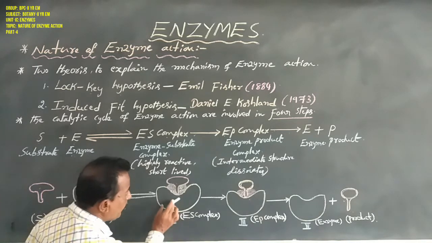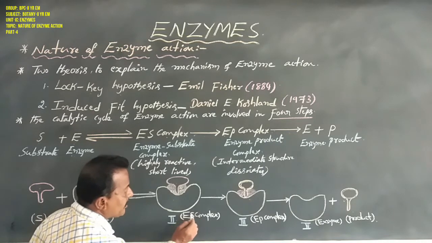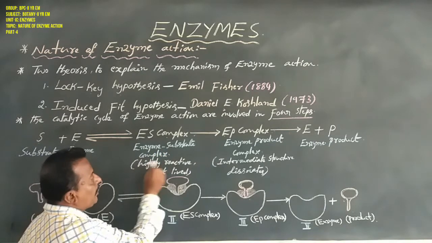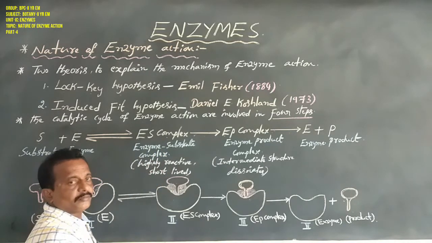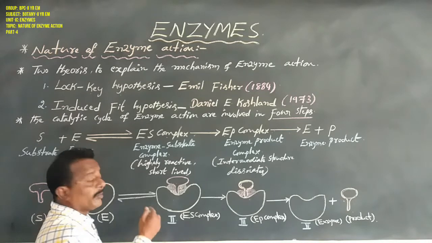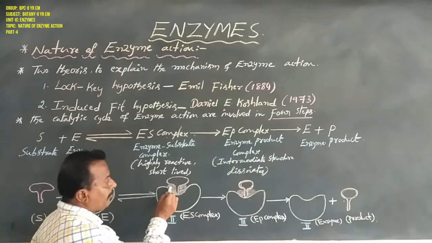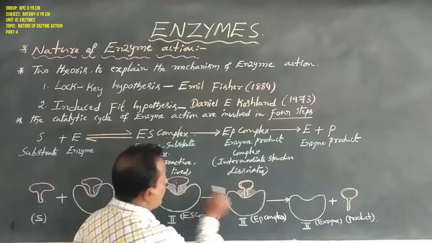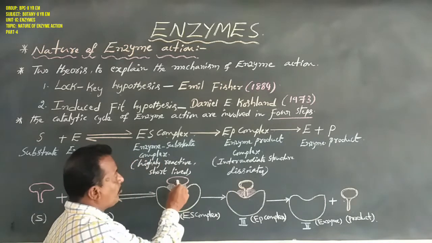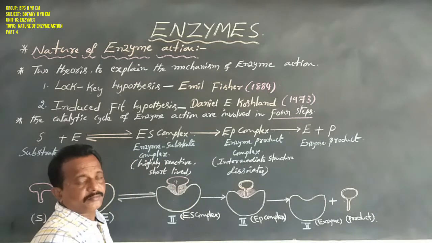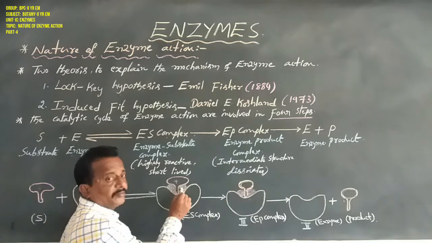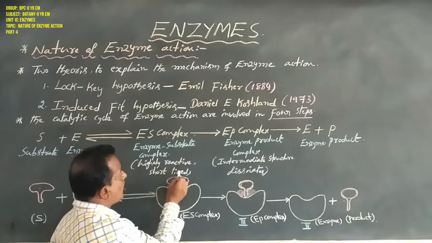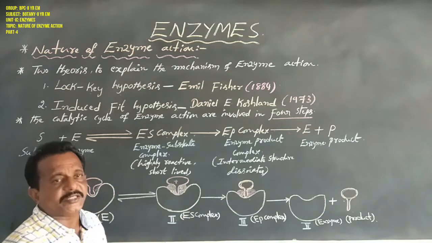So in this second step, a complex is formed, that is the enzyme substrate complex. This enzyme substrate complex is highly reactive. By this, it is already around the substrate and internally the bonds are broken. This is the second step.